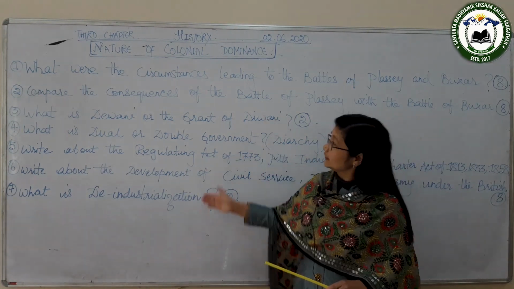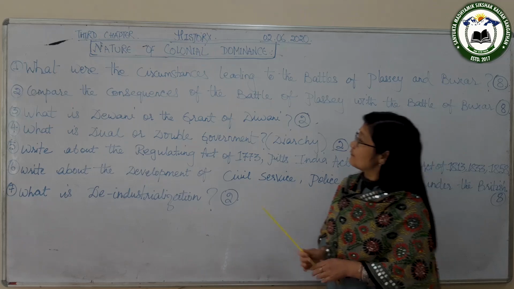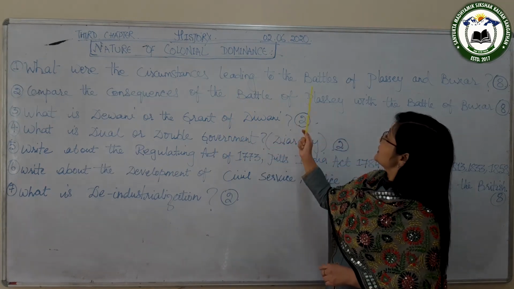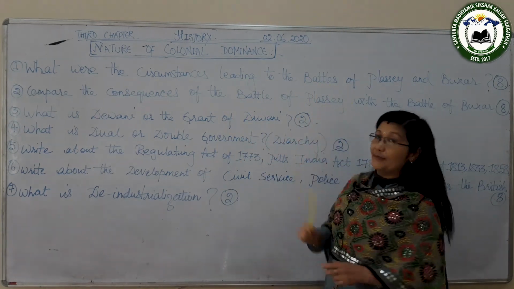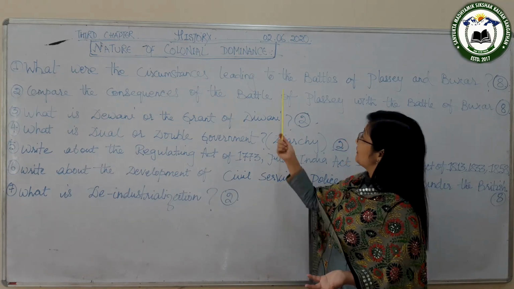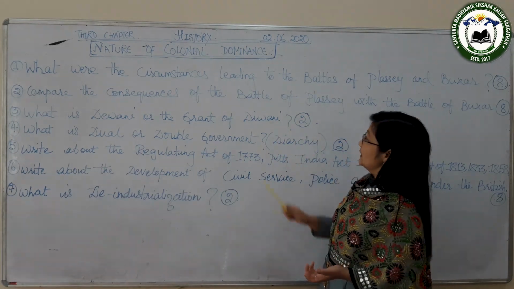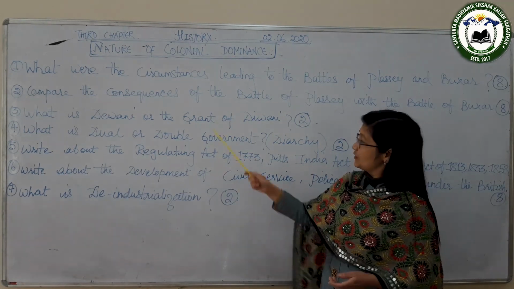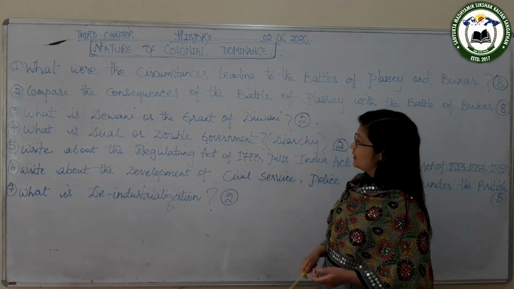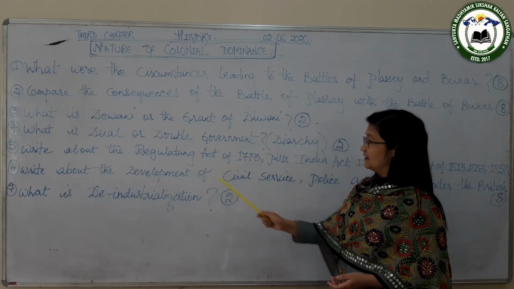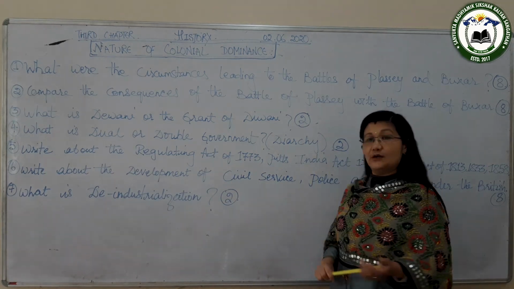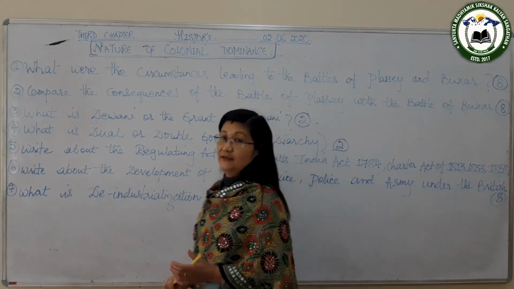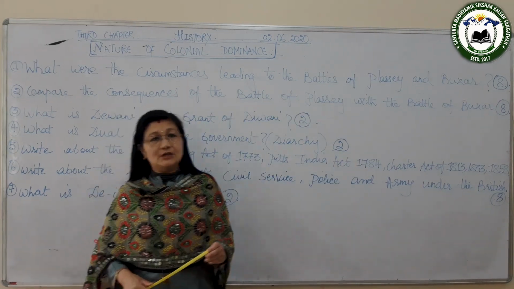So these are the important questions that come from this chapter. The circumstances leading to the Battle of Plassey and the Battle of Buxar, or the causes leading to them. Another is the consequences of the Battle of Plassey and the Battle of Buxar. What is grant of Diwani? What is double government? Then the Regulating Act, the development of civil service, police and the army, and what is deindustrialization. So this is all.